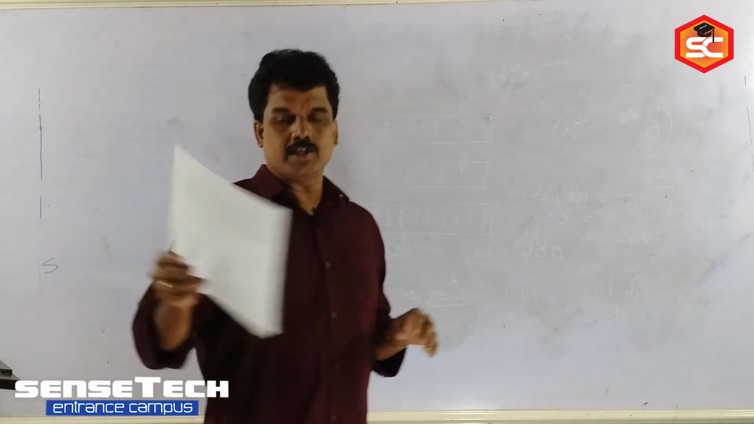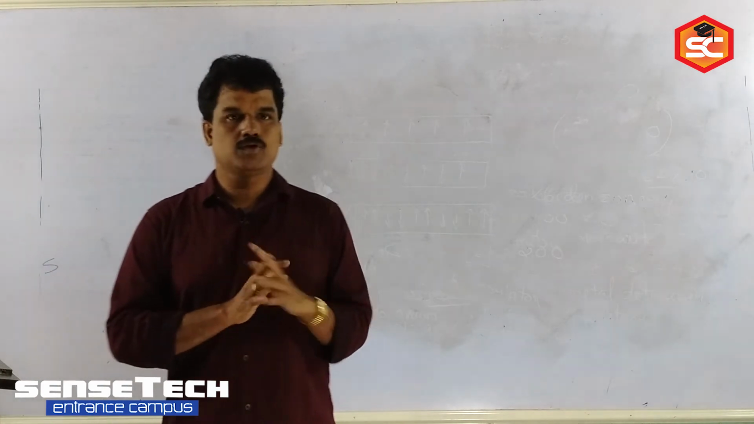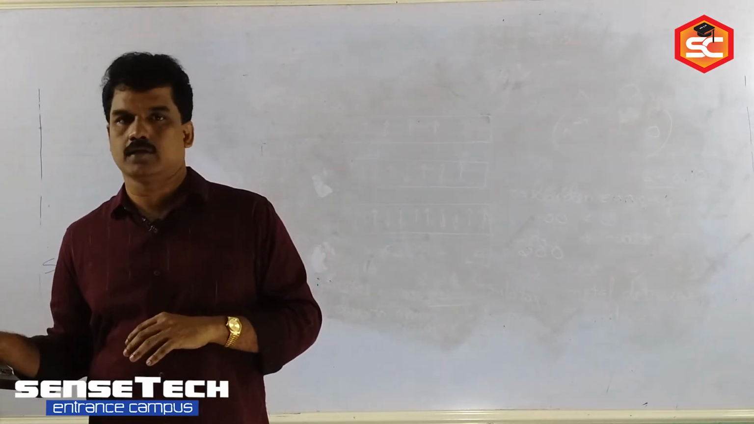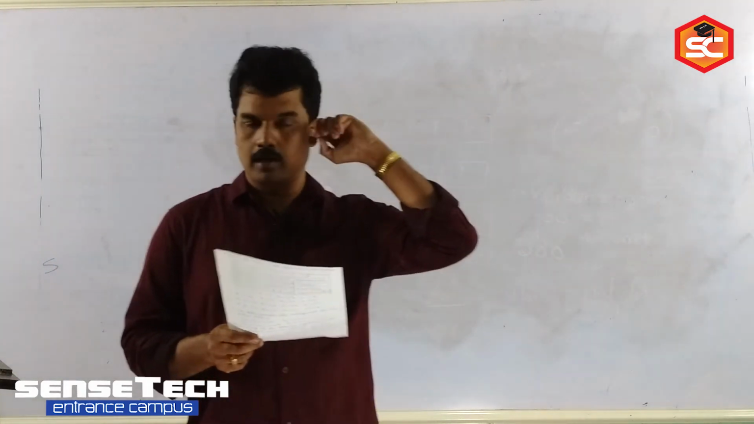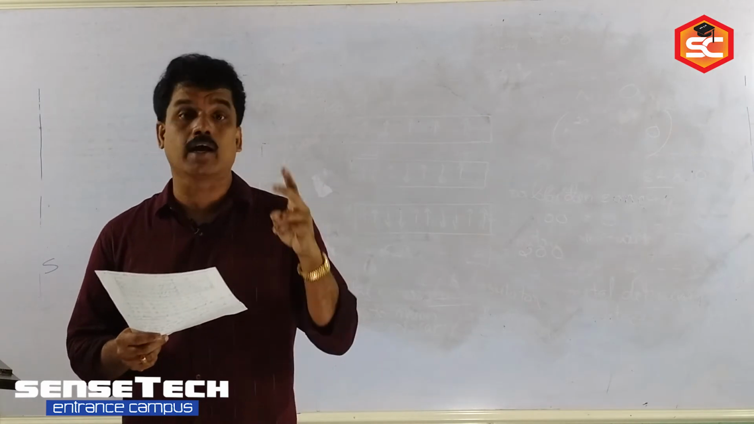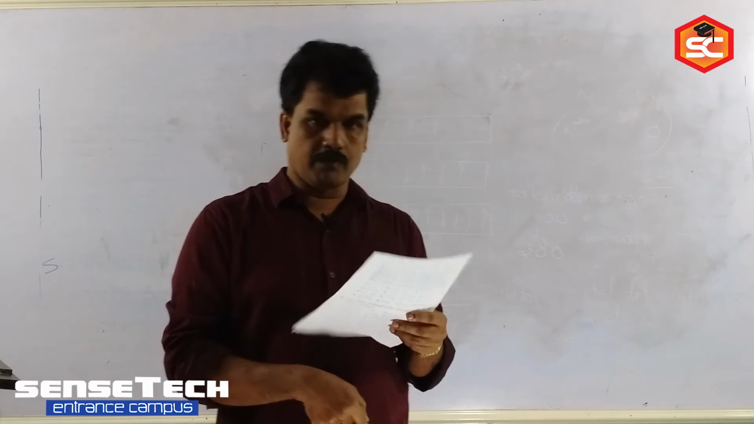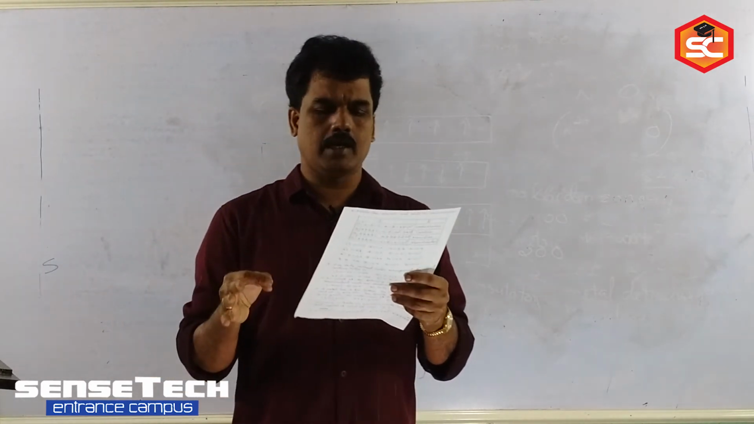Question number 1 is, which of the following is a molecular crystal? It's a simple question. In the beginning, we classify solids into two types: crystalline solid and amorphous solid. In crystalline solids, we take different types: ionic, covalent, metallic and molecular.